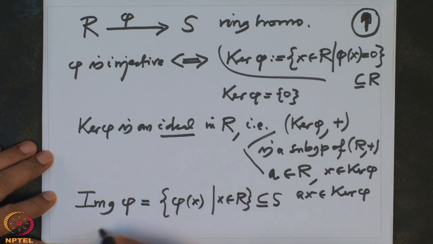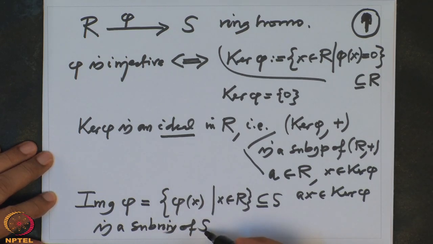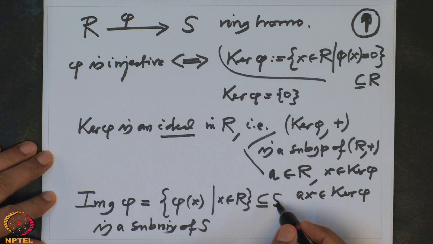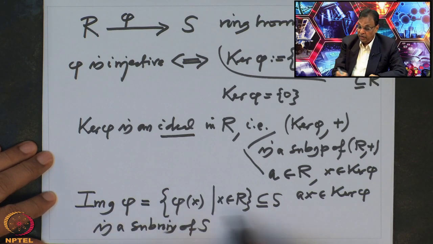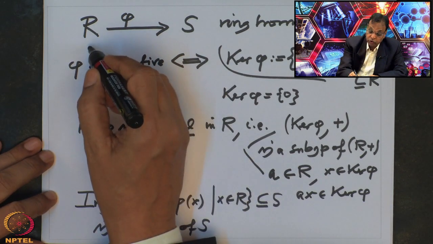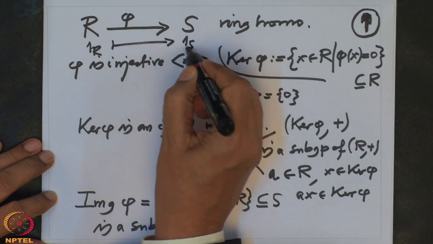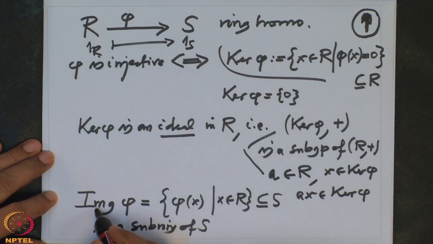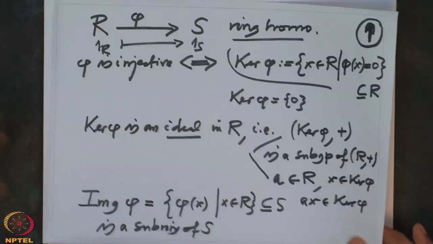And note that this is a subring of S. Let me remind you, subring means with respect to the same binary operations plus and multiplication of S, the induced operations on this subset also make it a ring. And in particular 1 also belongs here. Because our assumption is very important, 1R goes to 1S. So that means 1S is in the image. And the remaining properties just follow from the fact that it is a ring homomorphism.